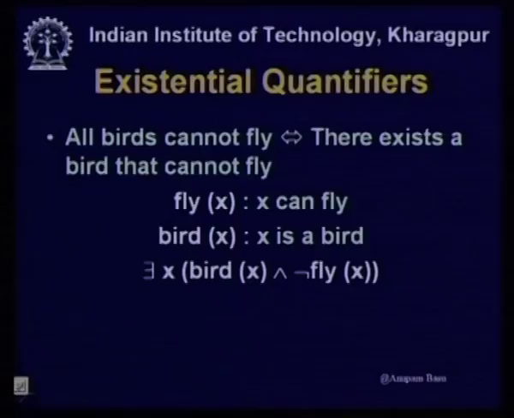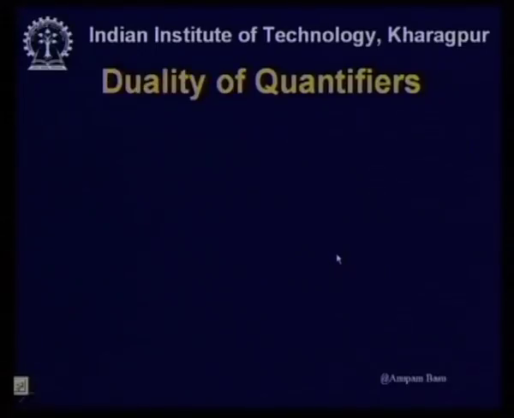So, what you need to say is there exists an x such that x is a bird and x cannot fly. So, all birds cannot fly is equivalent, bidirectional implication, to there exists an x such that x is a bird and not fly x. Both these things are true for a particular x at least. In that case, I can prove that all birds cannot fly, right.